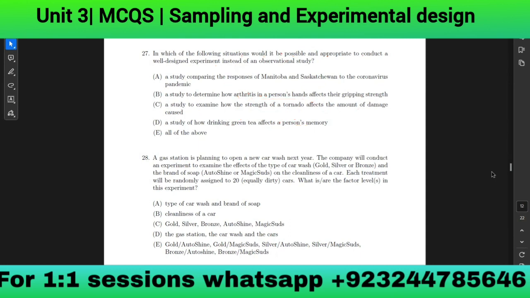Okay, a gas station is planning to open a new car wash next year. The company will conduct an experiment to examine the effect of the tier of car wash, gold, silver, or bronze, and the brand of the soap, Auto Shine or Magic Suds, on the cleanliness of the car. Each treatment will be randomly assigned to 20 cars. Which of the following are factor levels in this experiment? C. Gold, silver, bronze, Auto Shine, Magic Suds. Good. Next.